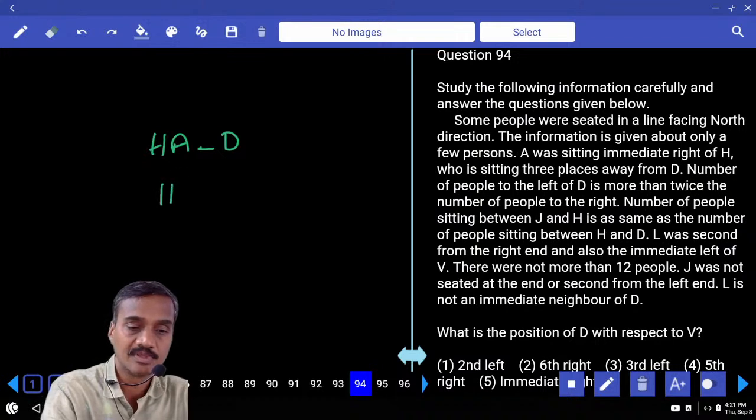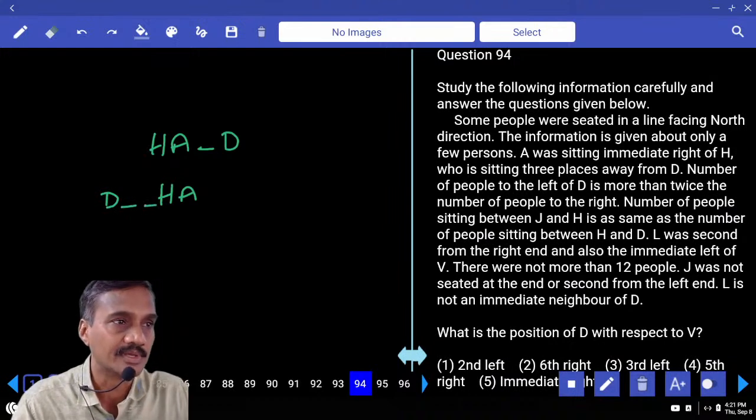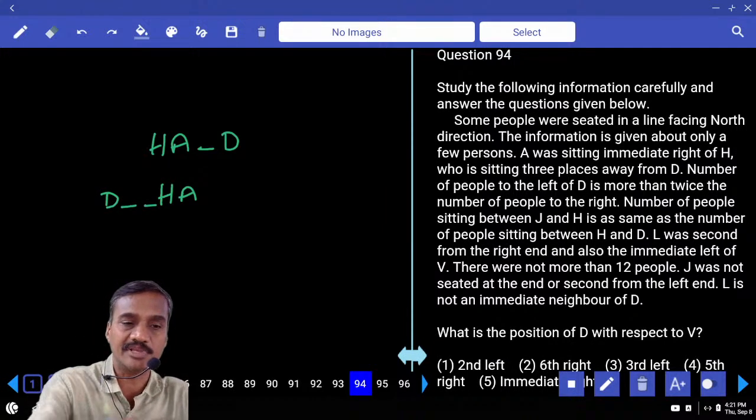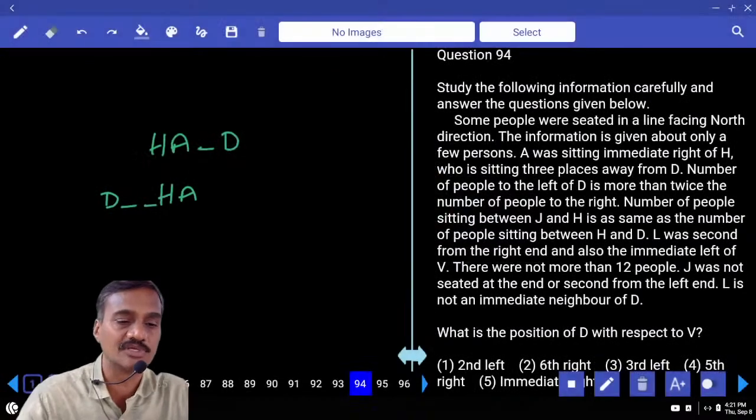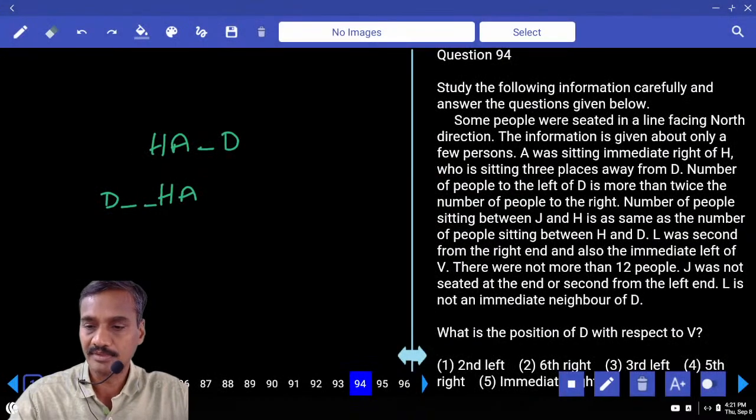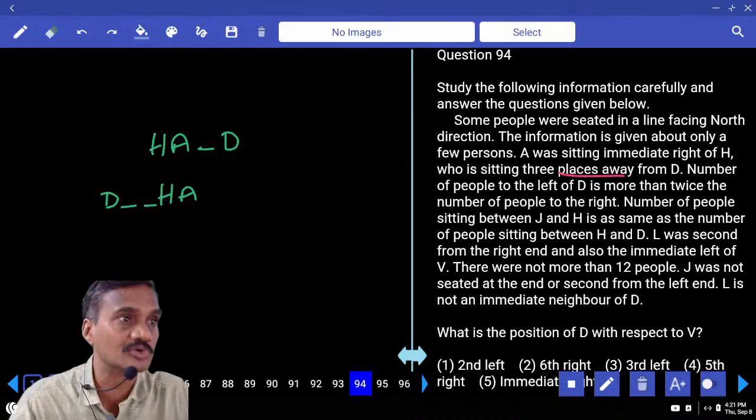H is here, A is here, and H is 3 places from D. Between D and H there are 2 people. And this D can be either to the left hand side or to the right hand side of this H, 3 places away from D.